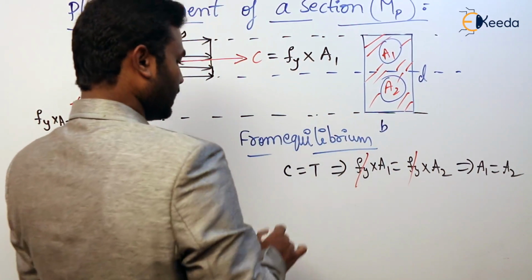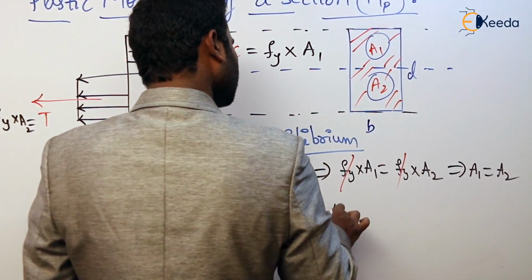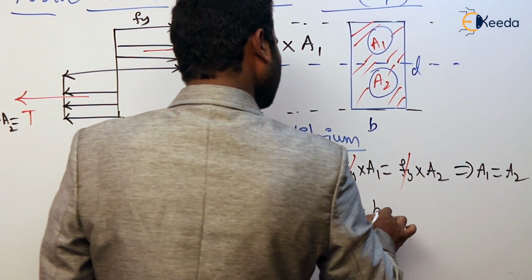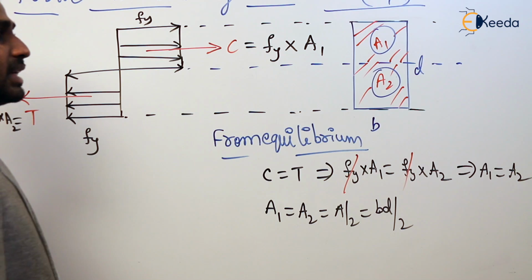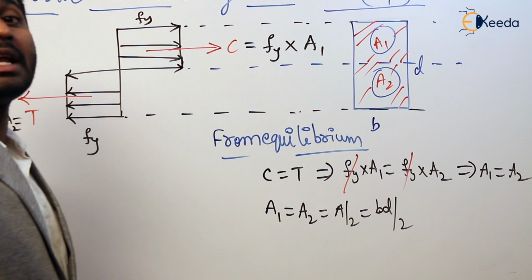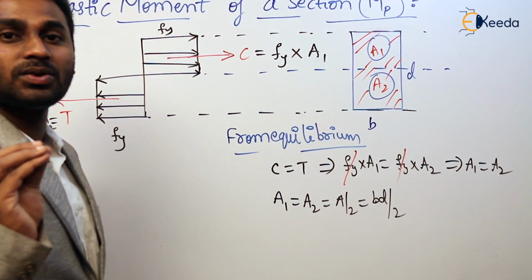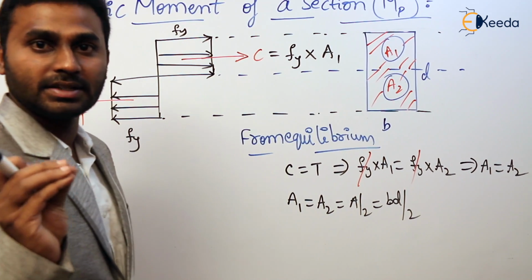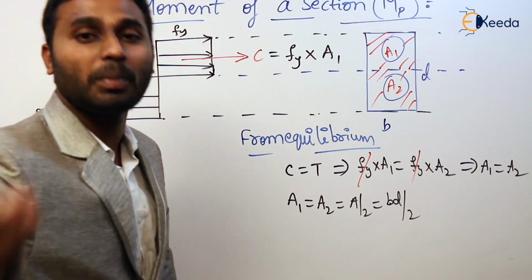As it is a rectangle, A1 is equal to A2, what does it mean? It is nothing but A by 2, which is BD by 2. So from this we can say that the neutral axis in the plastic state is the equal area axis. Very, very important: the neutral axis in the plastic state is known as the equal area axis. The reason is that the plastic neutral axis divides the cross section into two equal parts.